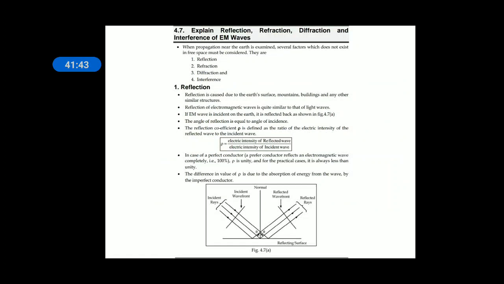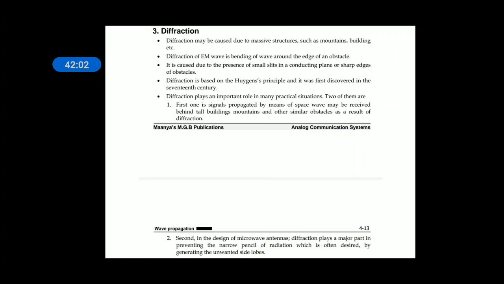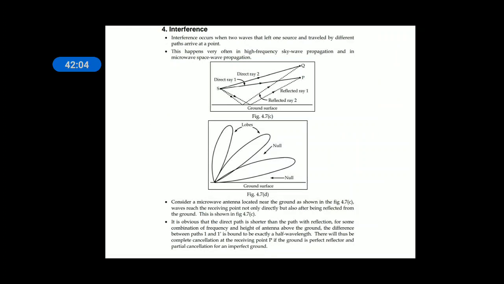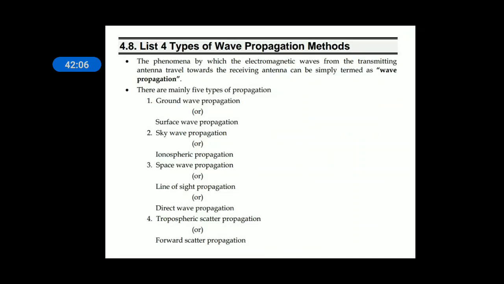Characteristic impedance. These are some of the properties of EM waves: reflection, bending back towards the same medium; refraction, bending slowly; diffraction, spreading over; interference, absorbing. EM waves will take multiple paths when they are transmitted from the transmitter, and the signal strength reduces.